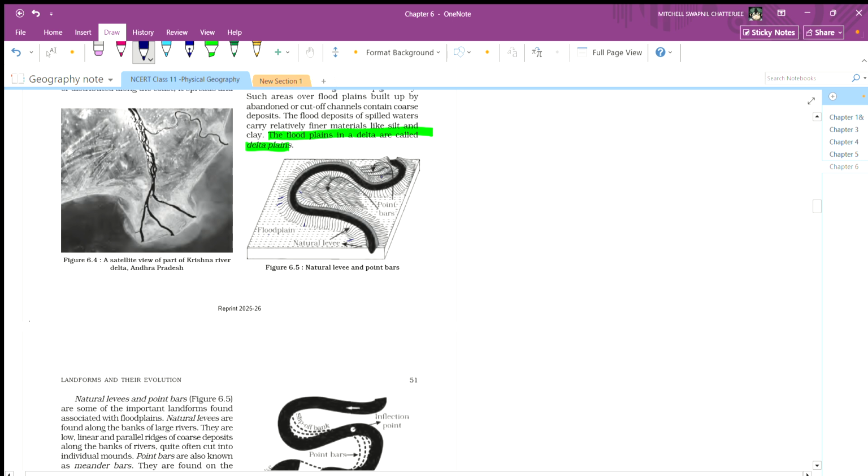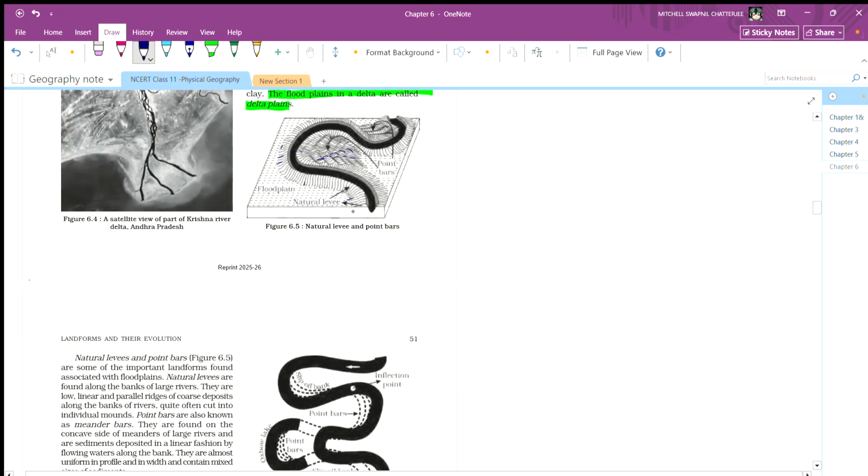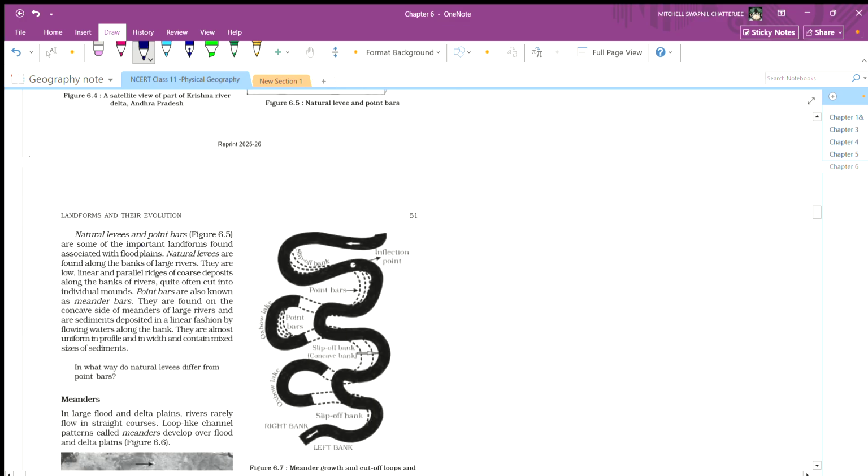These are point bars. Natural levees are just one step, but in point bars there are multiple steps. Just read it, and we will get the gist of it.